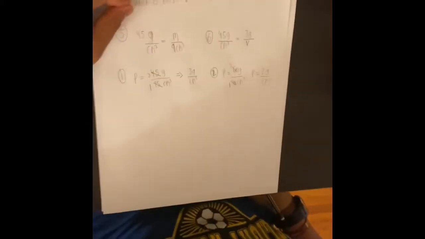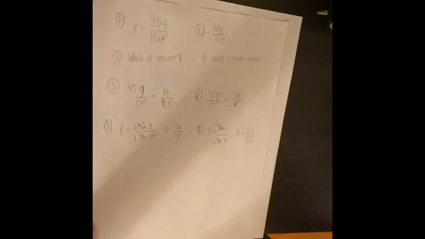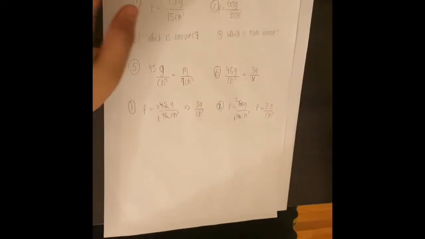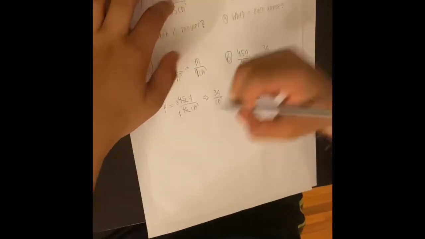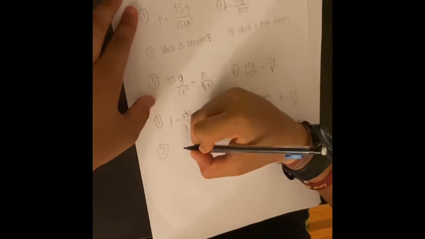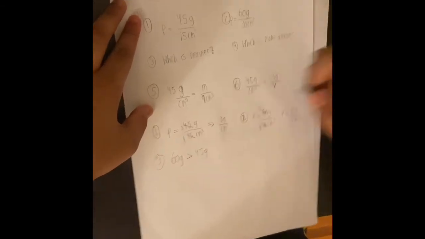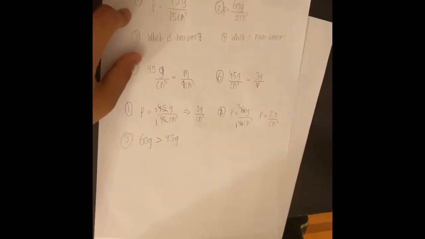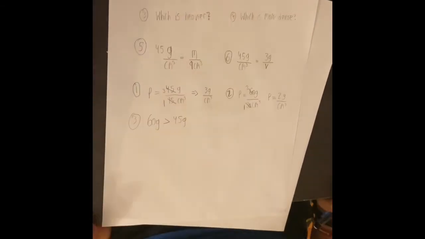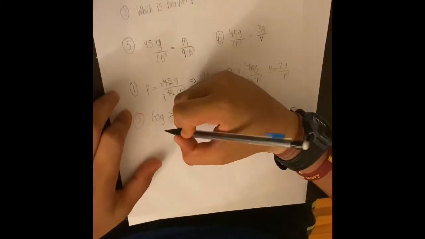Now, the third question, it says, which of these two substances is heavier? So this should be pretty straightforward. Since from what we did, this has a greater mass. Since 60 grams is greater than 45 grams, it's pretty safe to say that substance number 2 over here has a greater mass. So for this one, we're going to put substance 2.